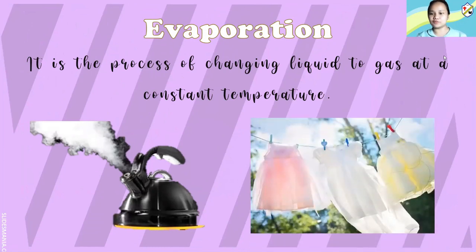Else, drying of clothes. It's very wet, but then it becomes dry and it turns to gas. Although we cannot see it, it turns to gas. Also, when it rains very hard, have you noticed that? These days, it's always raining. So if you go out, you can see the ground very dry, but when the sun comes out, the liquid on the ground goes up and evaporates and it turns to gas. That is evaporation.